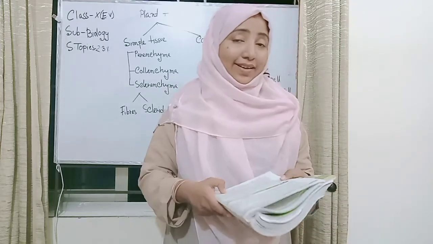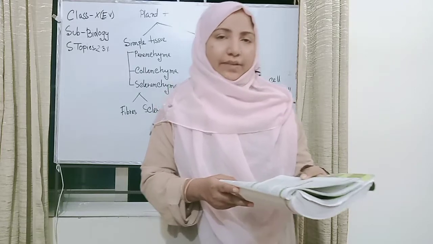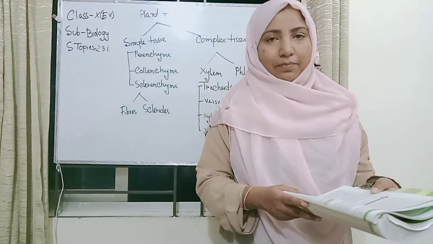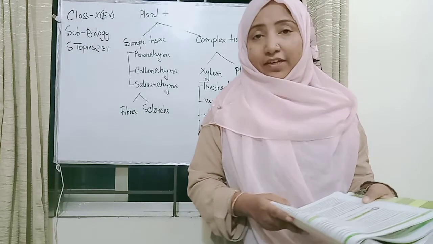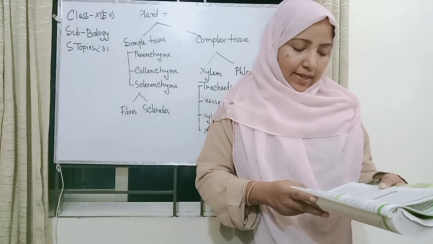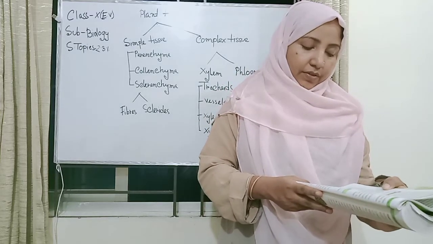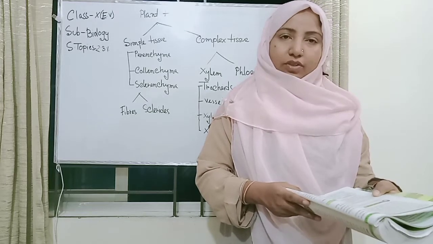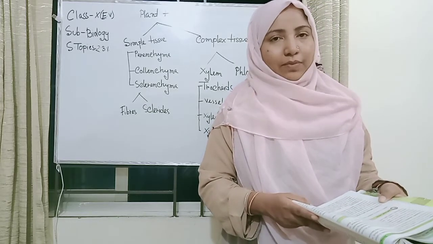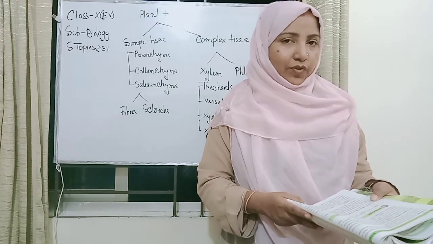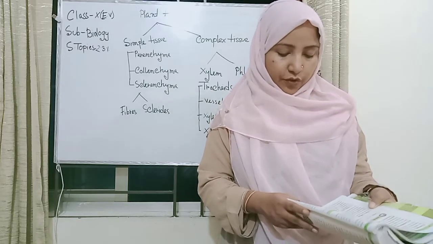Everyone, please underline the definition of tissue. Plant tissues are of two types. The first, as I explained again, is the meristematic tissue, and the second is the permanent tissue. The cells of meristematic tissue are capable of cell division, but the cells of permanent tissue are not. So this is one of the points of difference. First is the meristematic tissue and second is the permanent tissue.